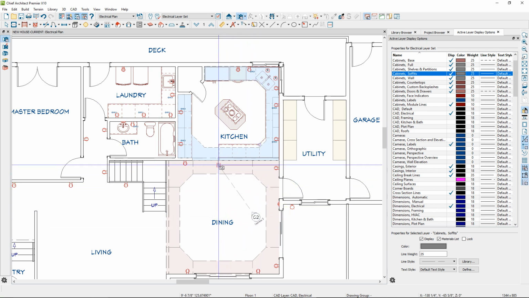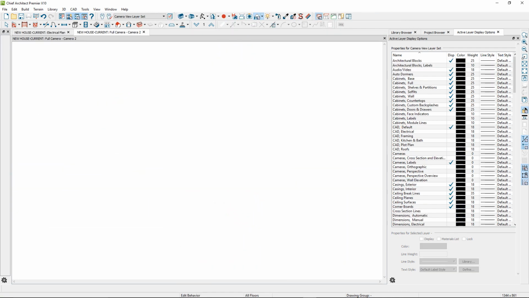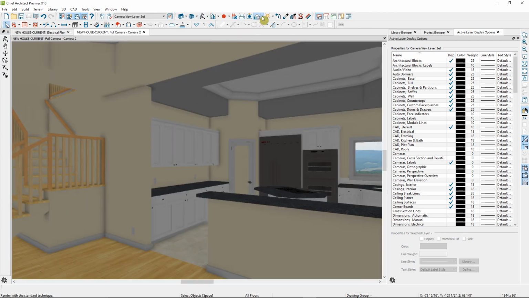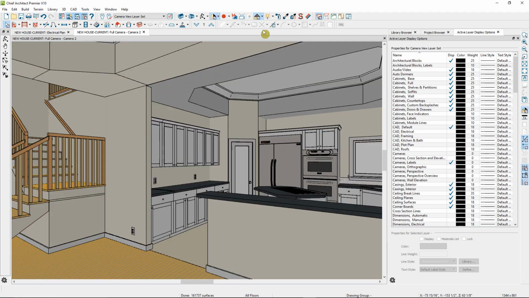I'll go ahead and take a camera view so that we can see both of these soffits. For clarity, I'll go to my Render Techniques and I'll select the Vector View Render Technique. Here in the camera view you can see that I've painted the soffit that's created with a polyline solid with a gray color. That way we can see more clearly the soffits in the kitchen and here in the dining room. Now I'll place a couple of lights.